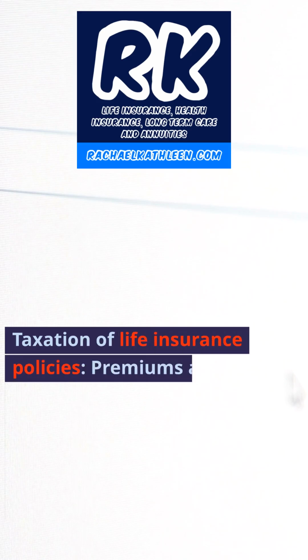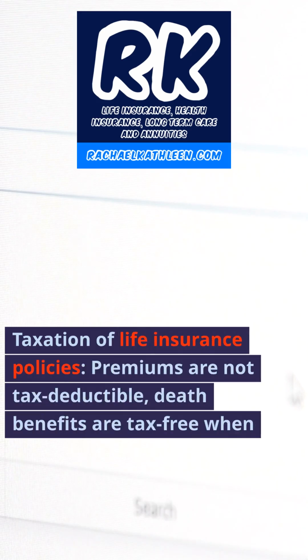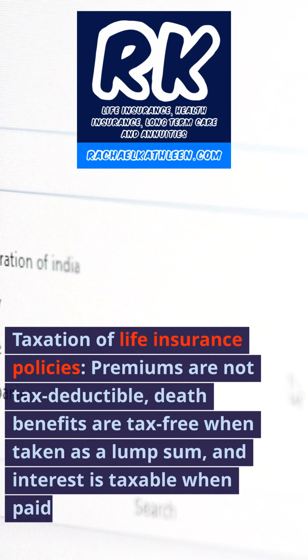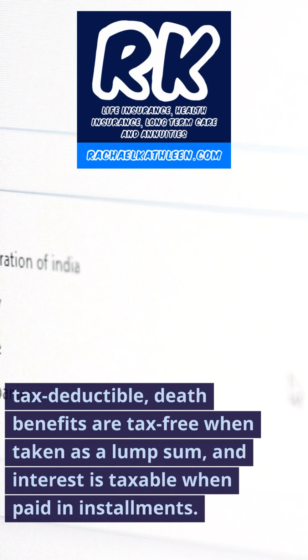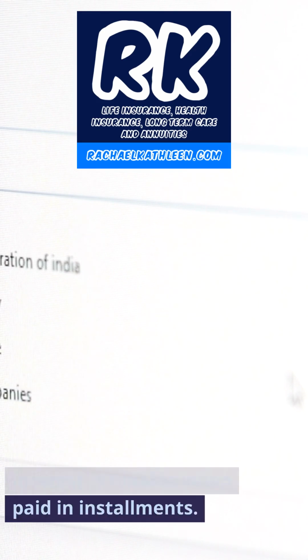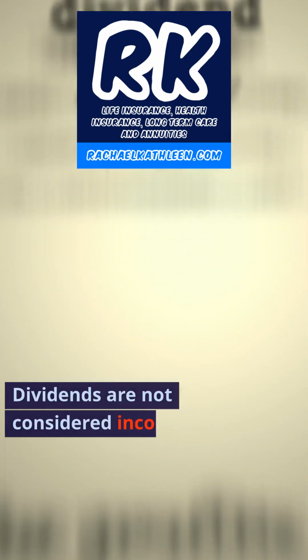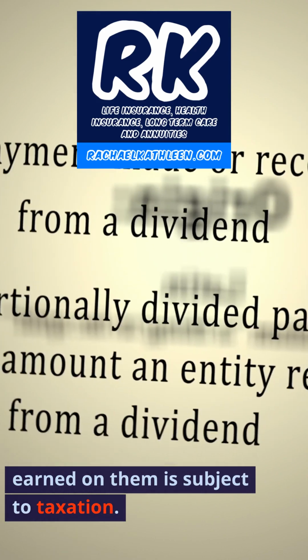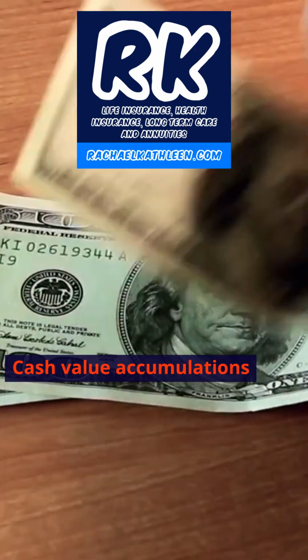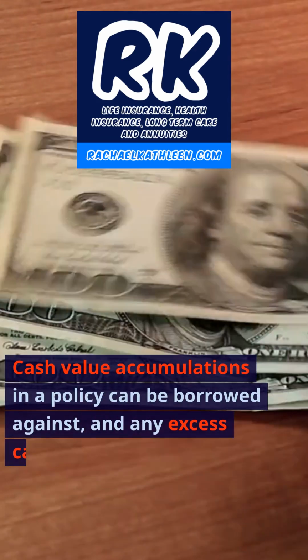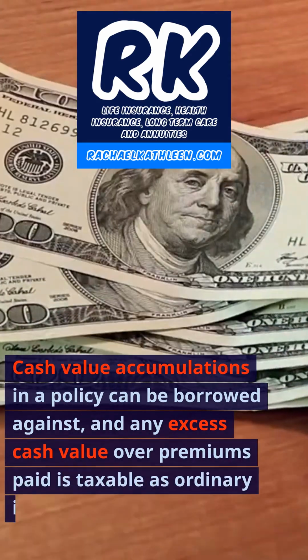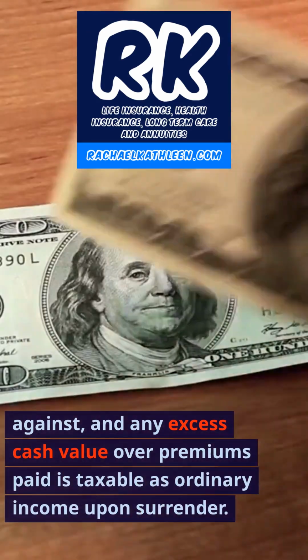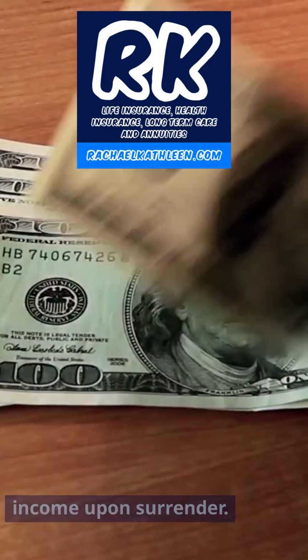Taxation of life insurance policies. Premiums are not tax-deductible. Death benefits are tax-free when taken as a lump sum, and interest is taxable when paid in installments. Dividends are not considered income for tax purposes, but the interest earned on them is subject to taxation. Cash value accumulations in a policy can be borrowed against, and any excess cash value over premiums paid is taxable as ordinary income upon surrender.